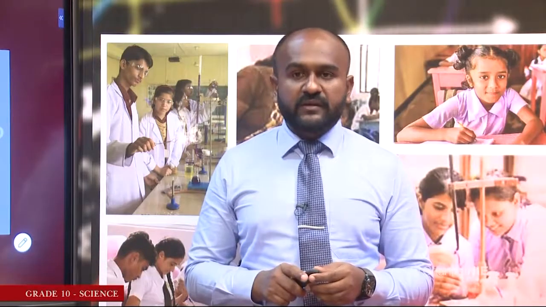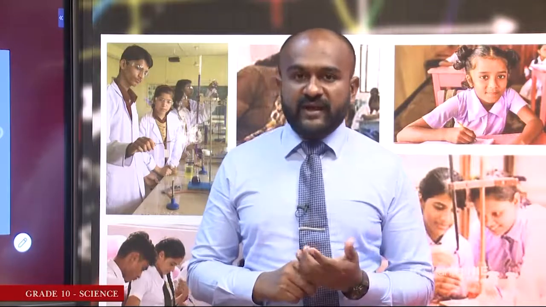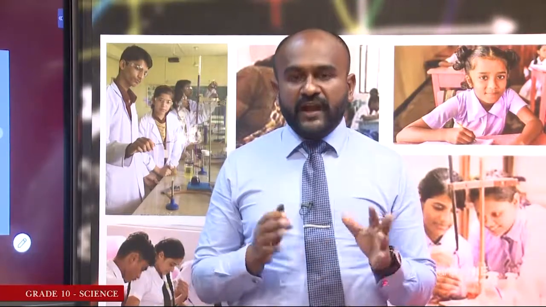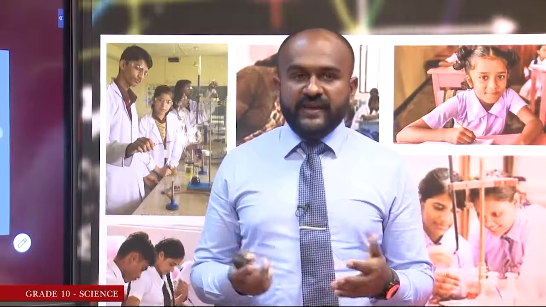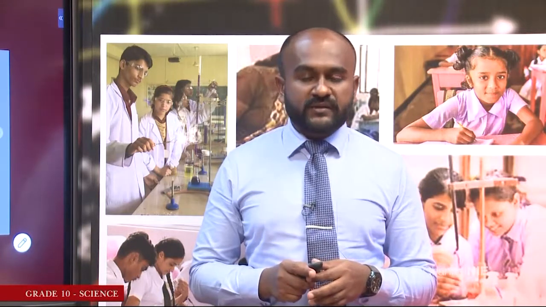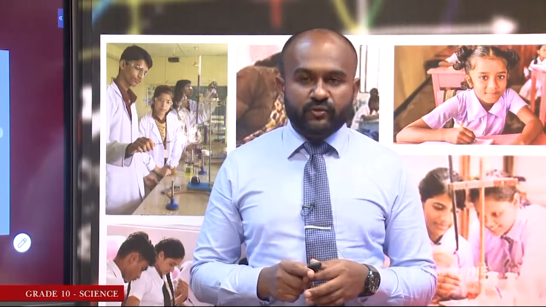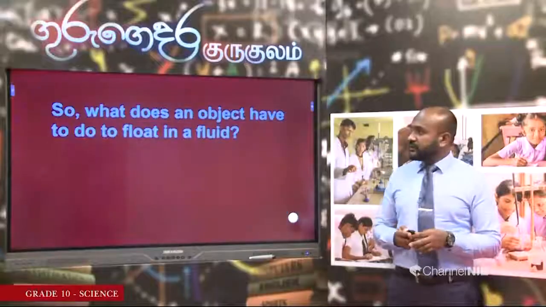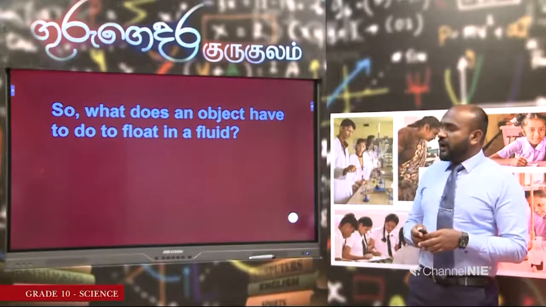So, Archimedes has found out that upthrust is equal to the weight of the fluid displaced by the object. Now, if you think of a simple example, think that you get an object of 5 Newton. You immerse that in water. You find out that it has displaced 2 Newton of water. Then what should be the upthrust acting on the object? That should be 2 Newton.